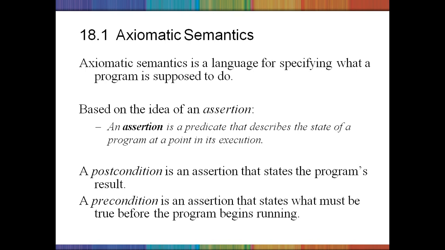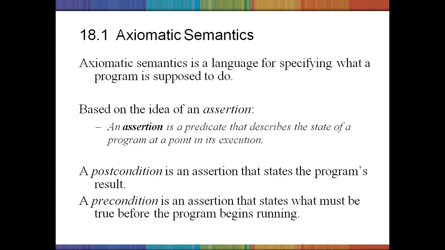An assertion is a predicate that describes the state of the program at a point in its execution. If that assertion is satisfied, only then will the program execution go to the next statement. This can generally be represented like a precondition and postcondition while executing a key statement in the program.